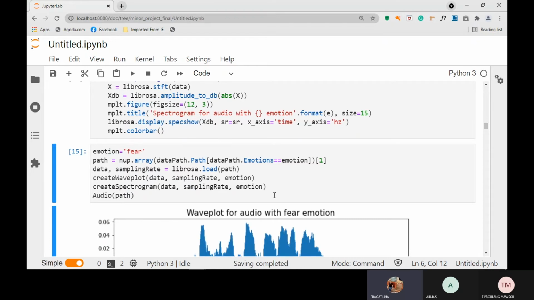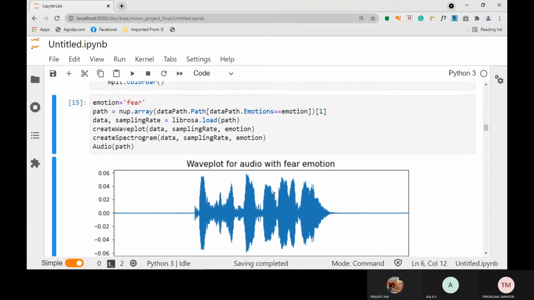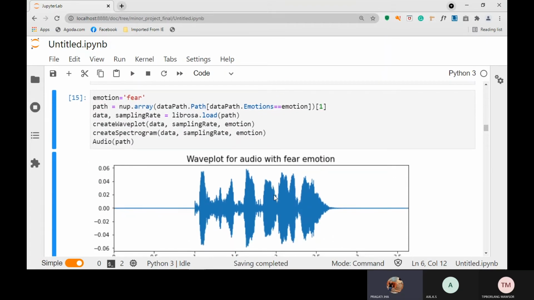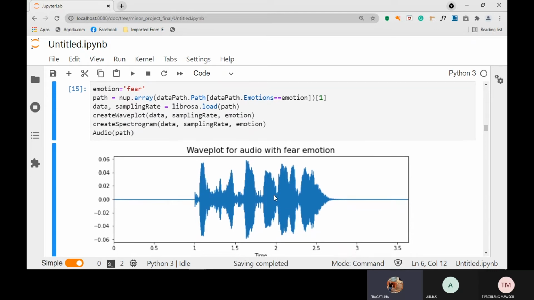Here again, with different emotions, below you can see the wave plot for audio with the fear emotion. We will be using different types of emotions like fear, happy, and so on. Now for this we are using the sampling rate of each emotion, and then it will be loaded into the wave plot and later displayed. Again, we will be using Librosa to load the path.